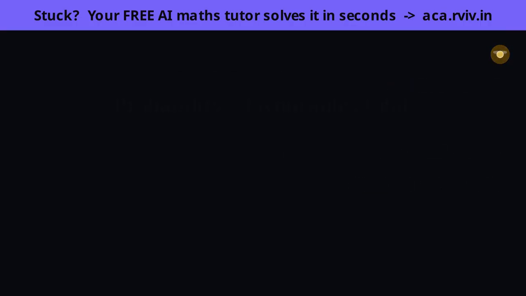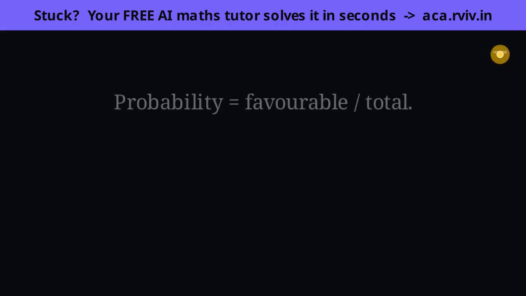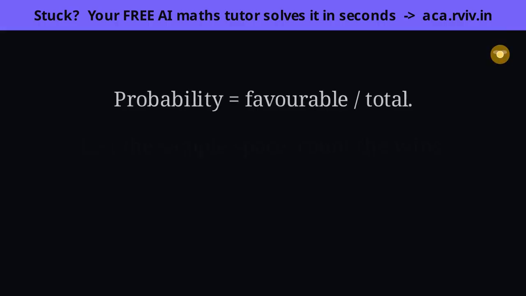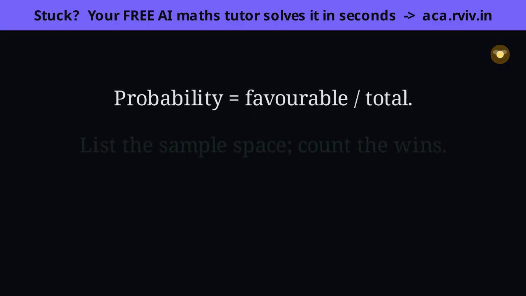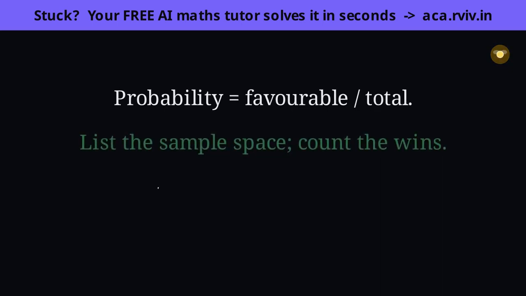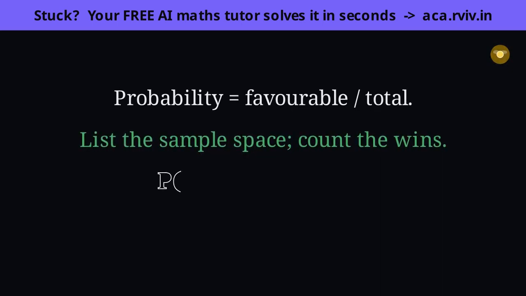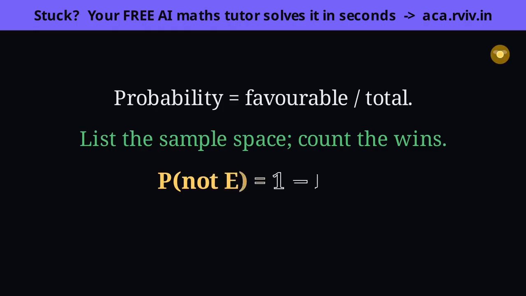So there's the whole chapter in 3 breaths. 1. Probability is favorable over total, but only when the outcomes are equally likely, so always check that first. 2. When counting feels risky, list the sample space, and the winning outcomes count themselves right there on the picture. And 3. The complement, 1 minus the event, is always waiting whenever the opposite is the easier road, especially for not and at least 1 questions. Keep those 3 moves in your pocket, and every problem ahead is just these ideas dressed in a different story.